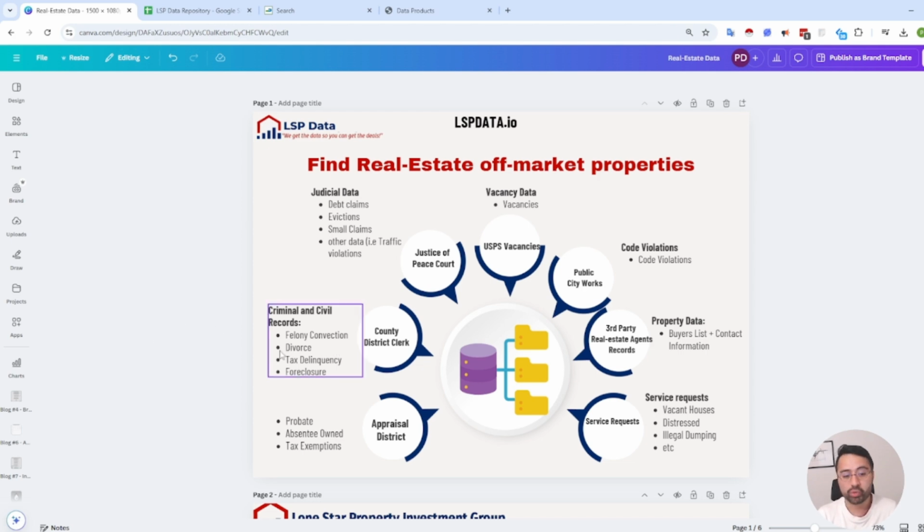But on this particular one, like I said, you can find things like liens, lis pendens. You can find affidavit of ownership. There's a lot of information that can give you context around a specific distress situation, right? That may lead someone to want to sell their property. Obviously, you are trying to help whatever situation there is, right? So it just depends how you want to approach it, right? But this is from the county district clerk.